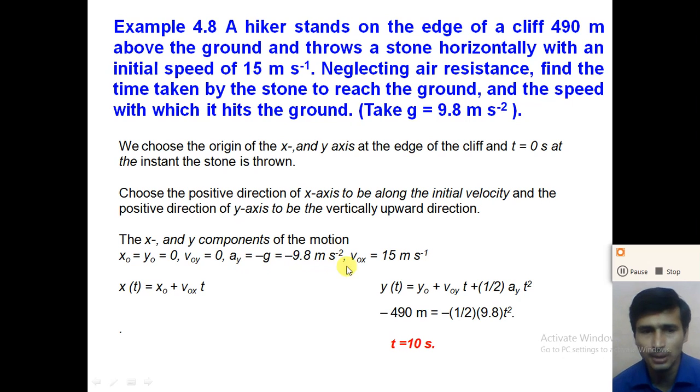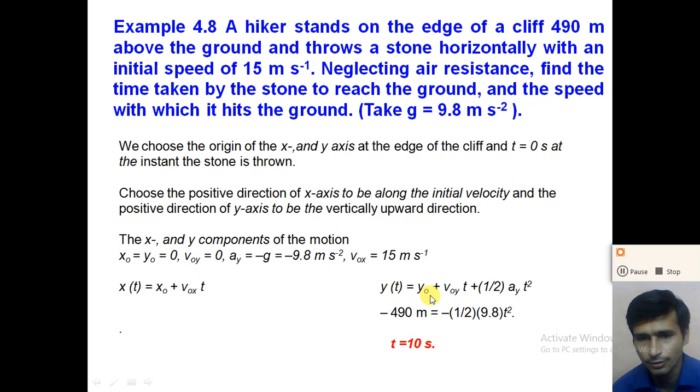So from the components, the x component is x0 plus v0 into t, and the y component is y0 plus v0y t plus 1/2 ay t square. So from the y component, we can calculate the time taken by the stone to reach the ground, right? Here the y coordinate is given to you as 490 meter. We take minus 490 because upward position we take a minus and downward position we take a plus.